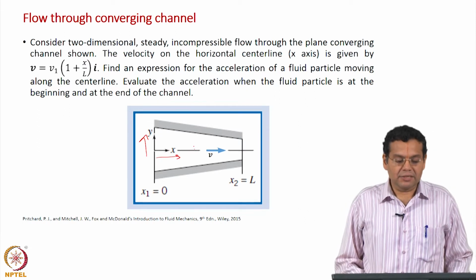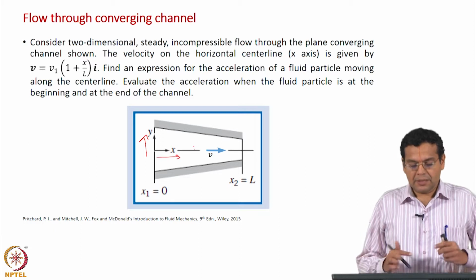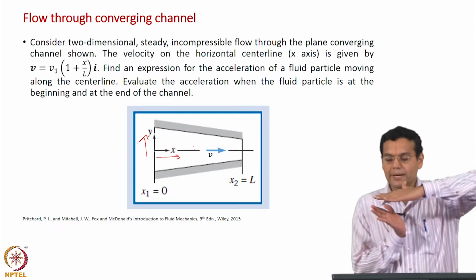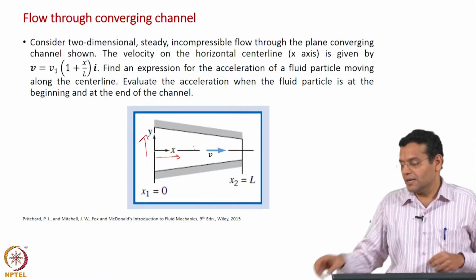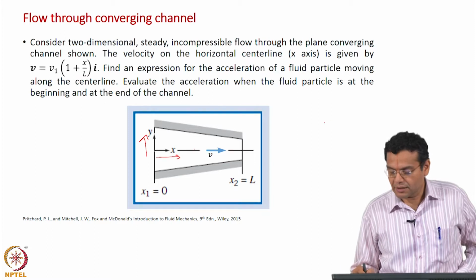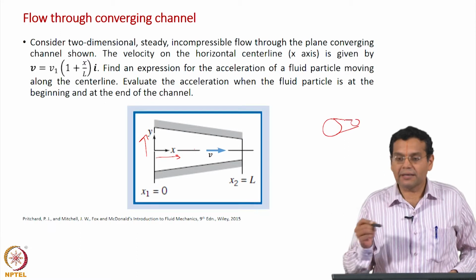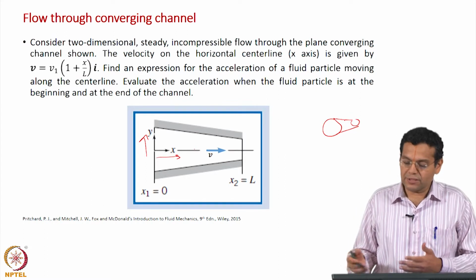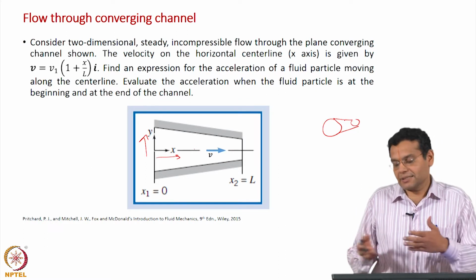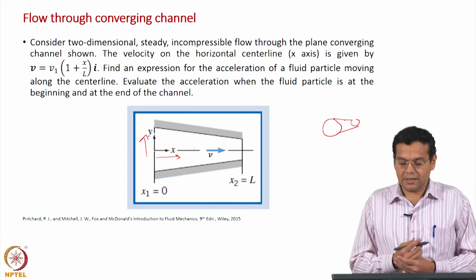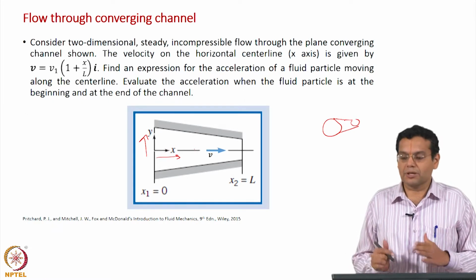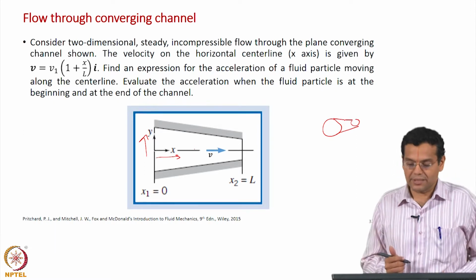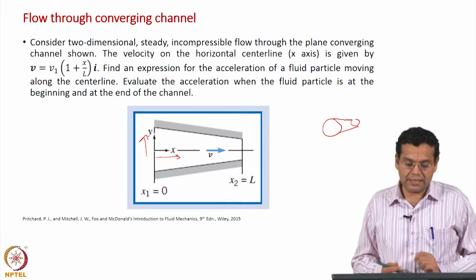To the plane converging channel. Why is it plane? The configuration is such that you have two planes like this. Usually a nozzle has a cylindrical geometry, but that will take us to cylindrical coordinate system. There again of course there is increase in velocity, acceleration takes place, but to make life simple and consider a simple geometry, we are considering two planes like this converging to each other. That is why it says plane converging channel shown.